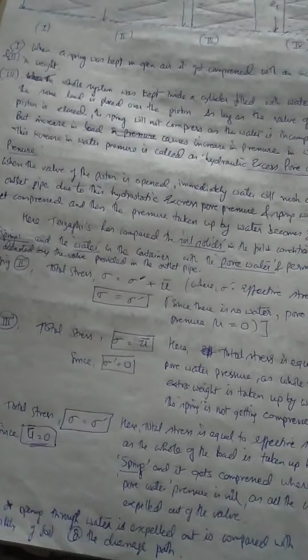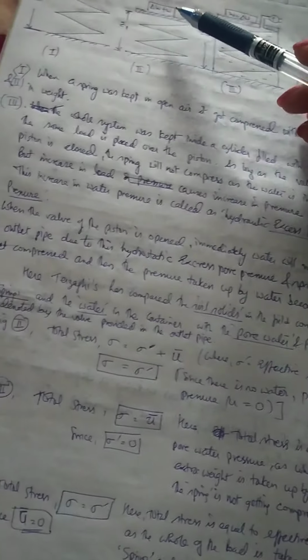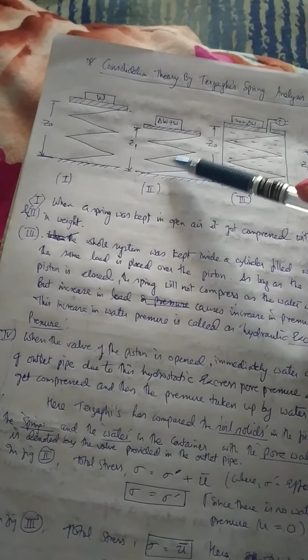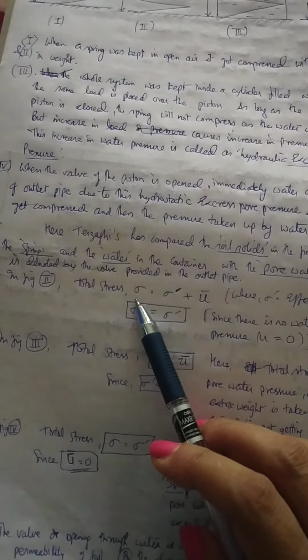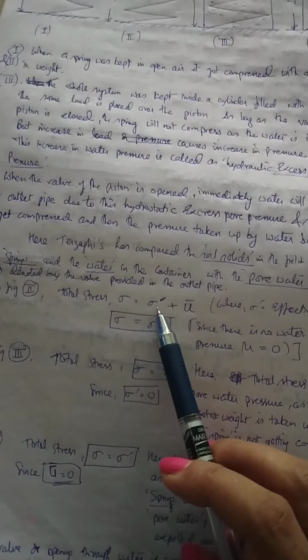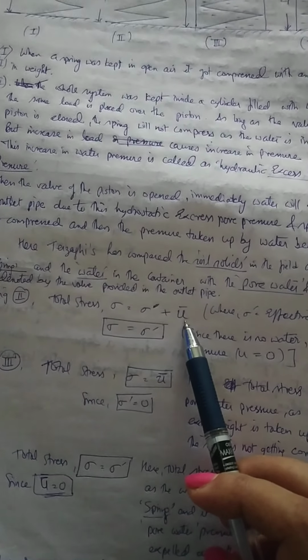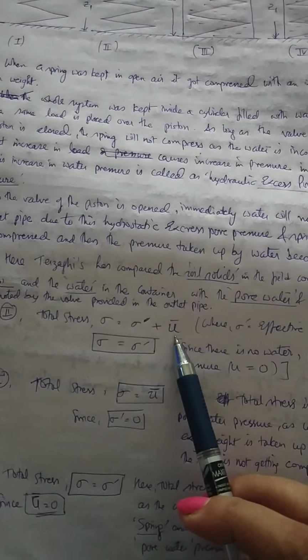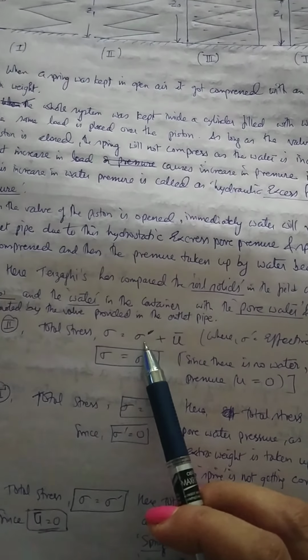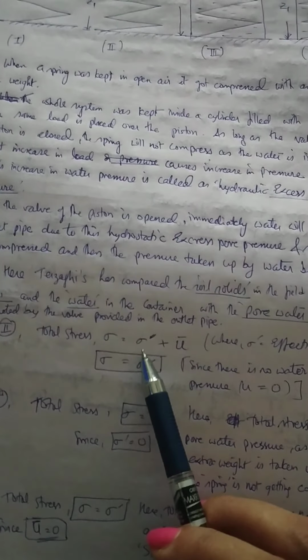So initially, when the whole system is placed in the air and the settlement or compression is free, then the total stress in the soil mass will be the effective stress plus pore water pressure. Pore water pressure is the stress taken up by the pore water, and effective stress is the stress taken up by the soil solids only.